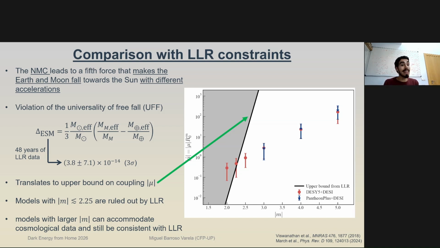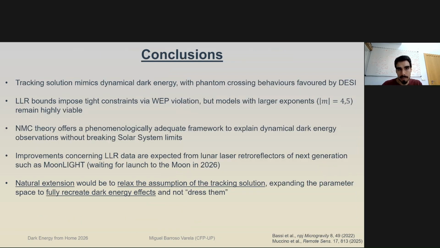However, models with larger exponents, or larger magnitude of exponents, can accommodate cosmological data and still be consistent with the lunar laser ranging constraints, such as the ones shown here. And so for the magnitude of m being equal to 4 or 5, we can get cosmological constraints and local solar system constraints all being satisfied by this modified theory of gravity.